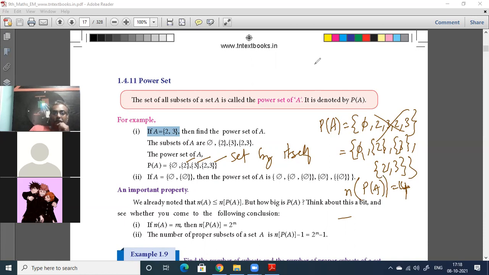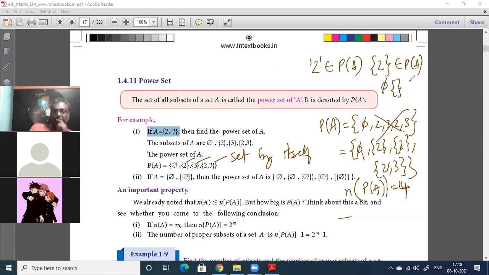You will not have 2 as an element of the power set. No, you cannot have a simple element. It will always be a set, like {2} is an element of P of A. Or the null set, the empty set, is an element of P of A. So some other set only will be an element of P of A. So it will be a subset of A. Okay, that is very important. The power set is a set containing all the subsets. So each of the elements of the power set will be a set by itself. It will not be a raw element.